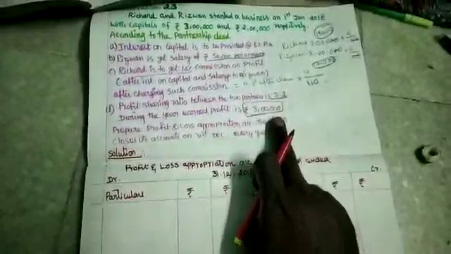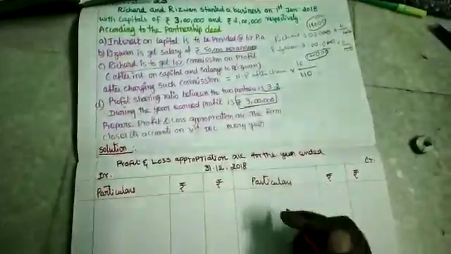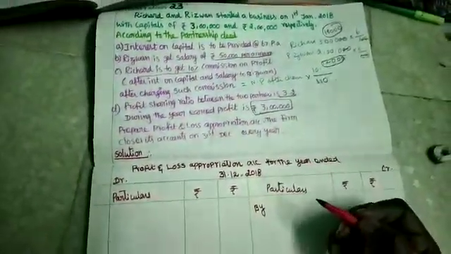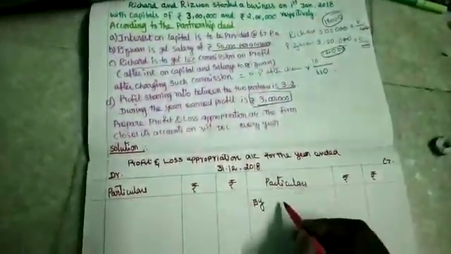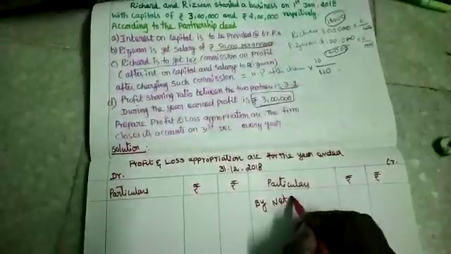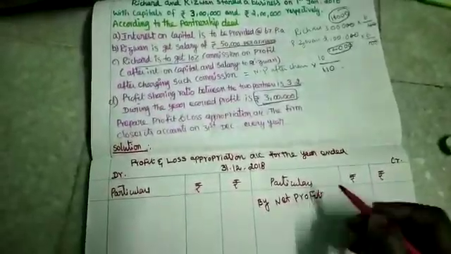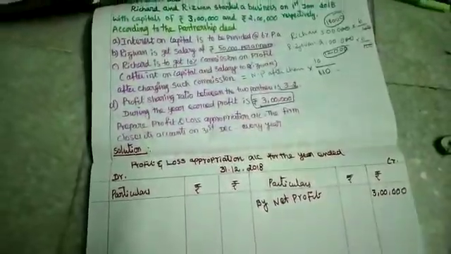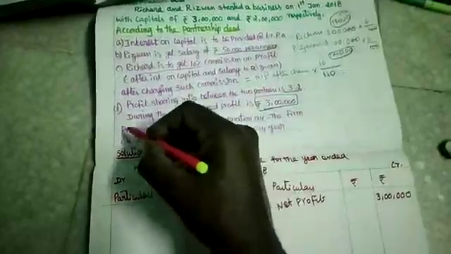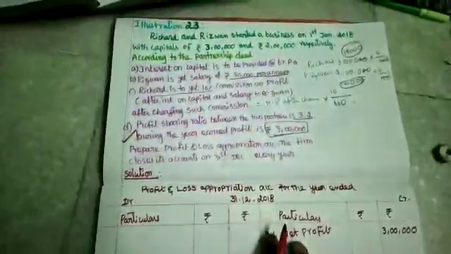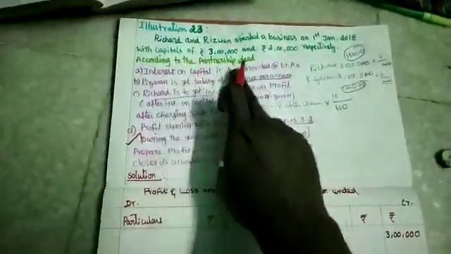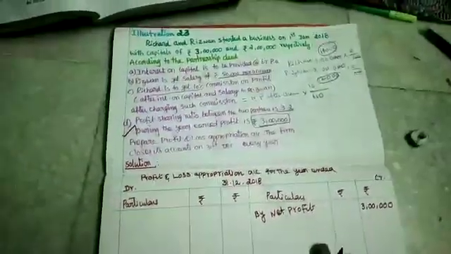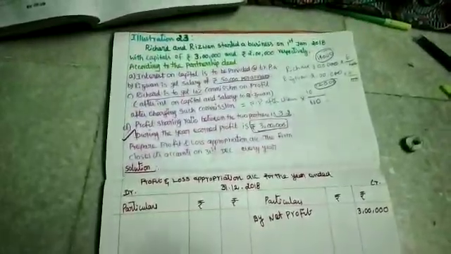Now first we have to post the earned profit, that is the net profit. The net profit amount which is earned, which is transferred from the profit and loss account. What is the amount? 3 lakhs. In the outer column we can write it as 3 lakhs. So the first one is over. Then what do we have to enter from the beginning? The first one is interest on capital. Interest on capital is an expense to the partnership firm, because we have to provide the interest on capital to the partners.